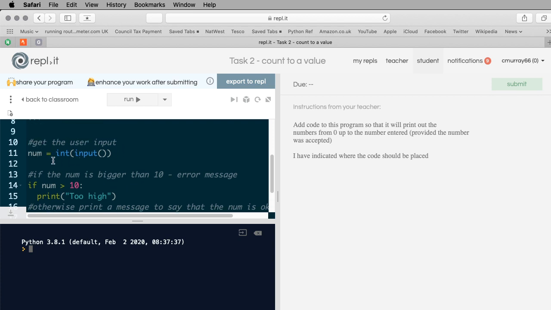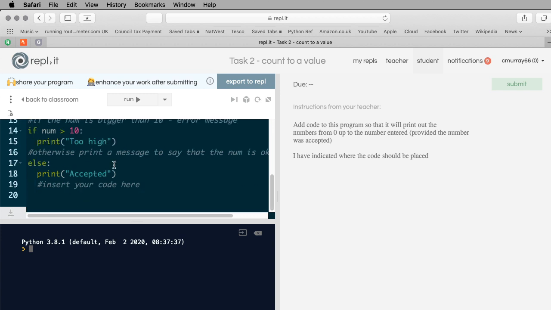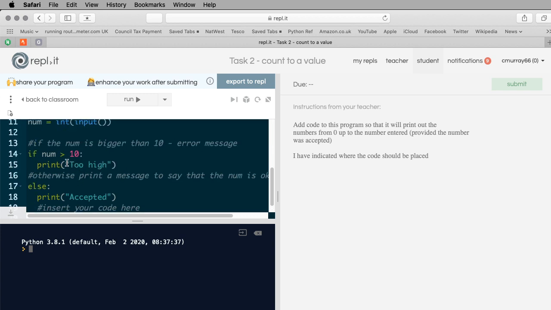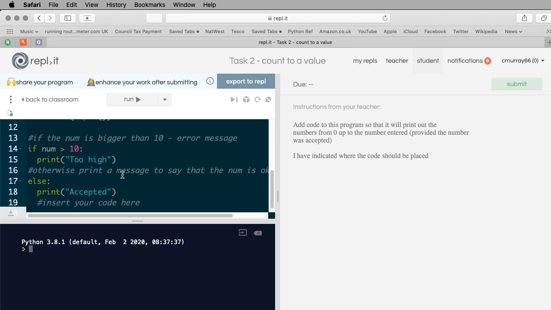Yeah, get the user input, num equals int input. Then you've got some really nice comments in here. If the number is bigger than 10, error message. Otherwise, print a message to say the number is okay, accepted.